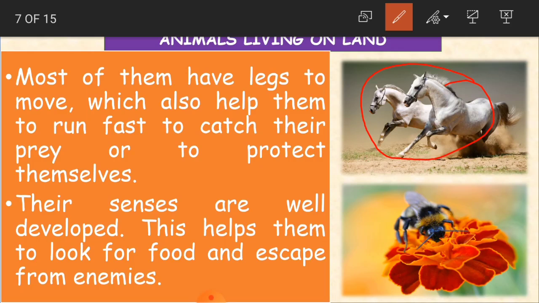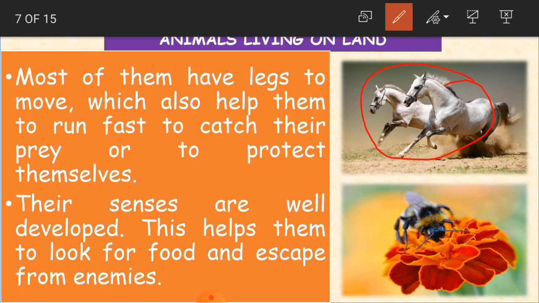Because of this smelling capacity, they can look where the food is, and they can also escape from the enemies. Not only smell, children, even their vision, that is eyesight, all sense organs, hearing with the ear. So all the sense organs like eye, ear, nose, tongue, and all this.